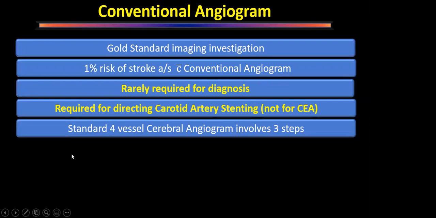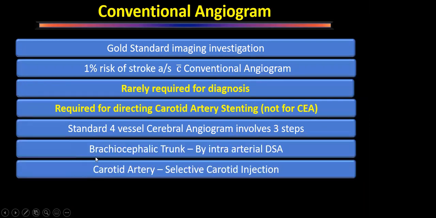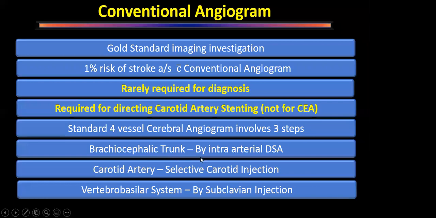One standard 4-vessel cerebral angiogram has 3 steps. We do an intra-arterial injection in the brachiocephalic trunk. Then we do selective carotid cannulation and injection and see the carotids, and then we inject in the subclavian vessel to look for the basilar system. So that will give us all the 4 vessels and all the 4 intracranial vessels.